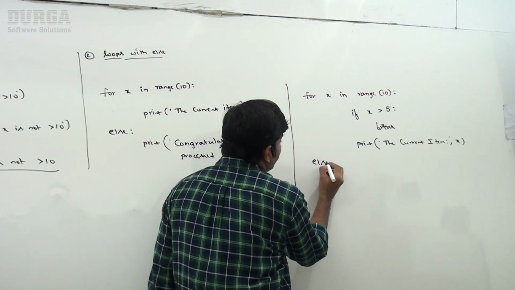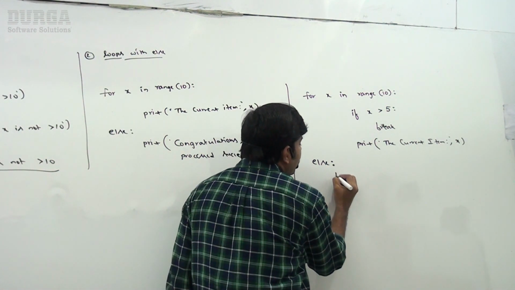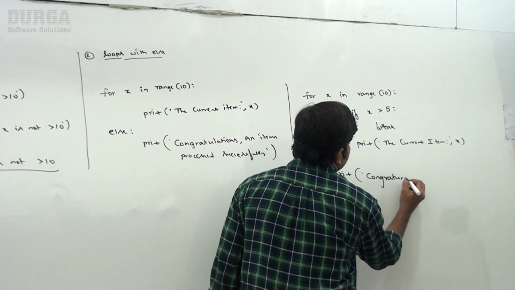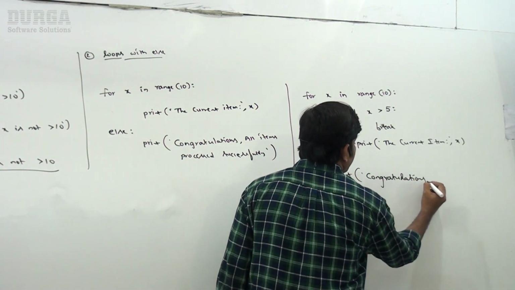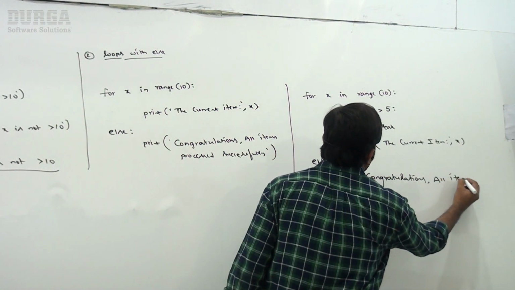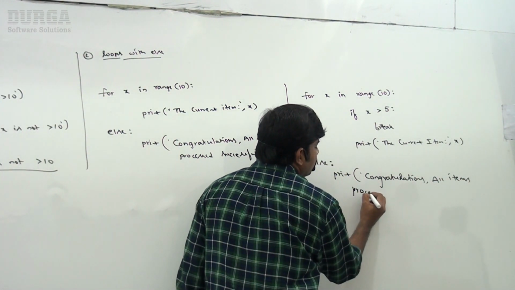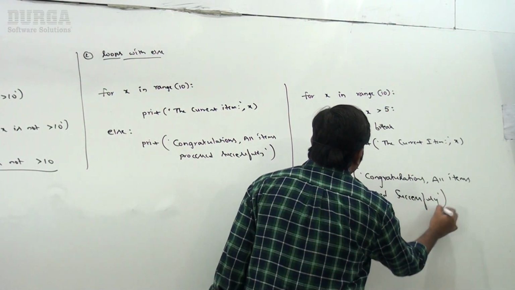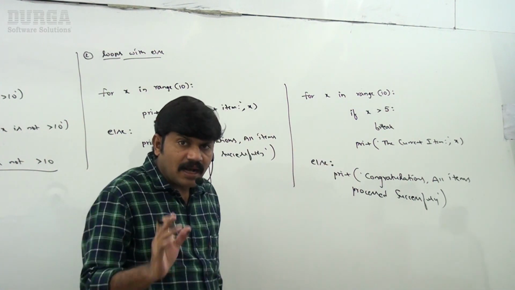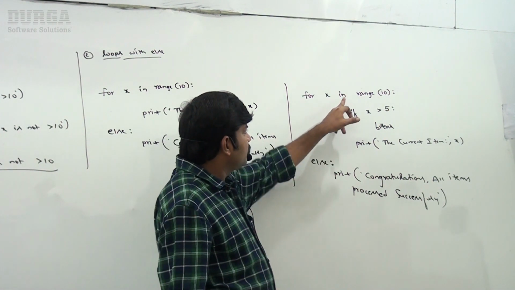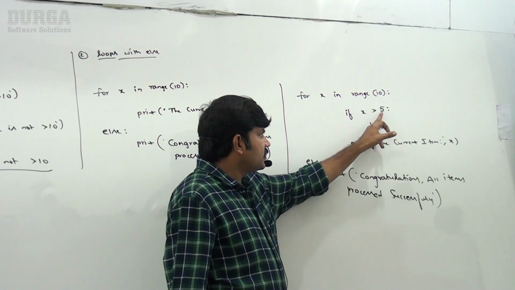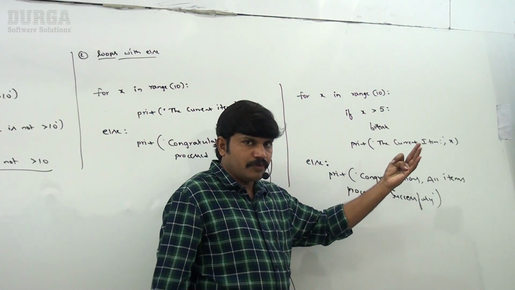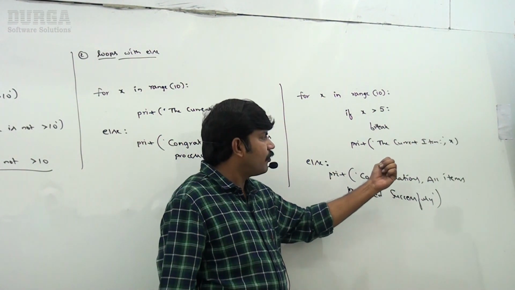Now very simple, I'm taking the else part: print congratulations, all items processed successfully, like this I'm taking, sir. Can you please tell, if I take this code, what is the answer we are going to get by default? Sir, if x is 0, this condition is not satisfied, break is not going to execute. The current item 0, current item 1, current item 2, current item 3, current item 4, current item 5.